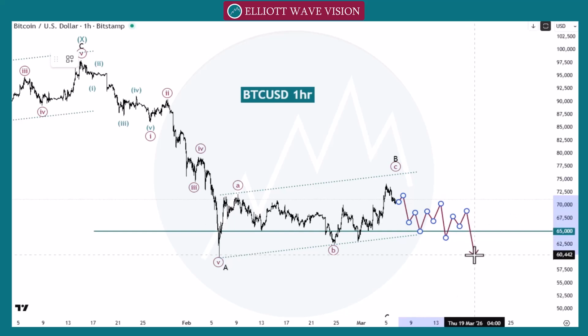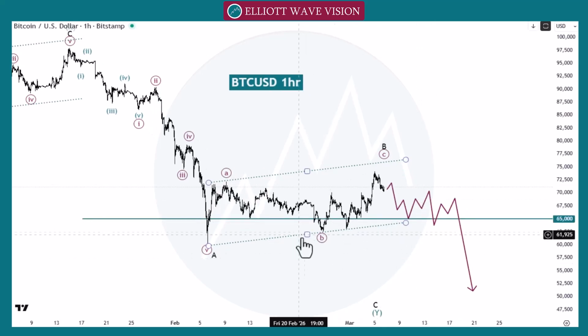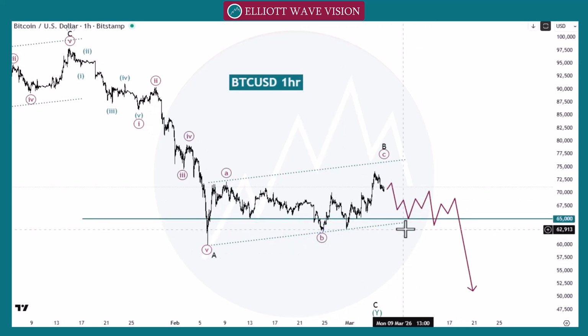Then we will go towards the 60, then 55, and then 50. We need to refine our entry from this wave B to this low, this low to this wave B, this wave B to this inner wave B in lower time frame. So that's possible. Market may give us this move as a wave 1, wave 2, wave 3, wave 4, then